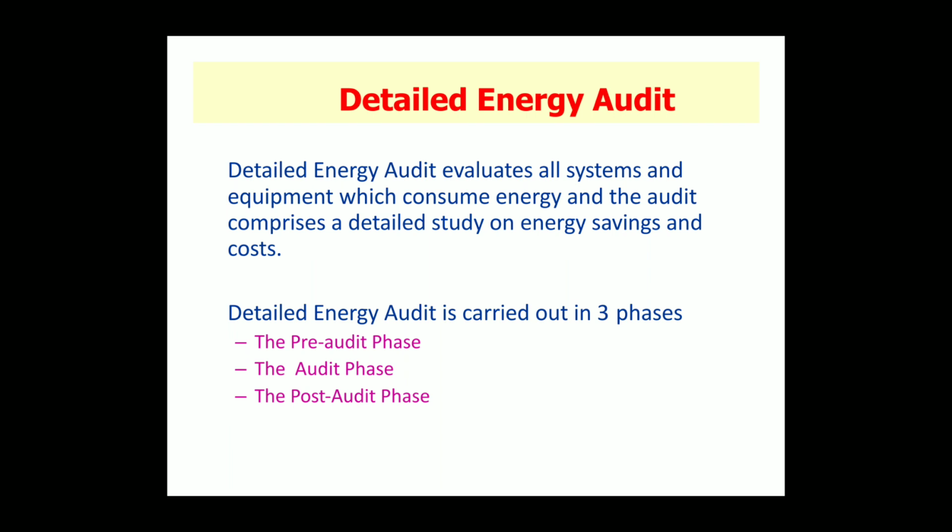Next, design operating data and schedule of operation. Next, annual energy bill and energy consumption pattern, referring to manuals, log sheets, nameplates, interviews. The next is the measurement: motor survey, insulation and lighting survey with portable instruments for collection of more and accurate data. Confirm and compare operating data with design data.